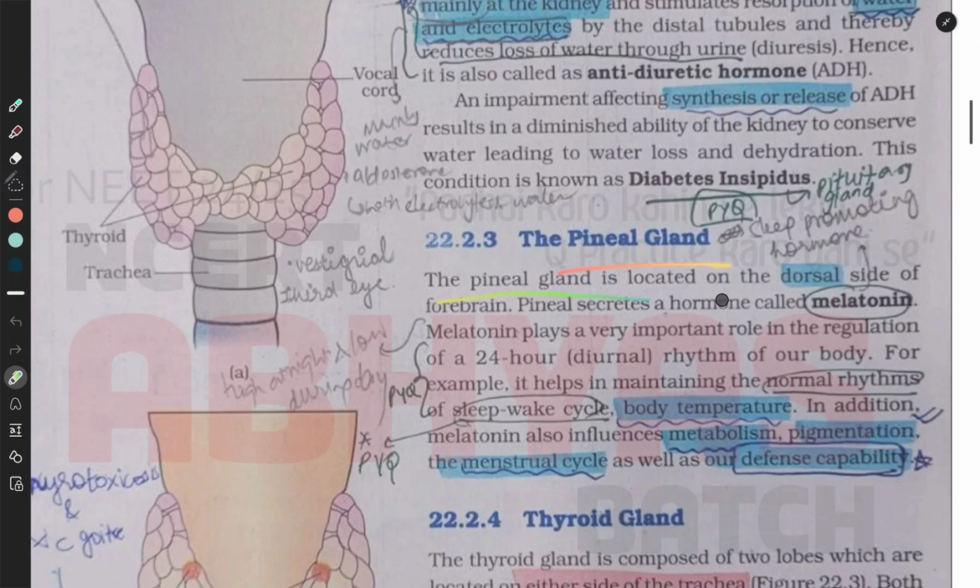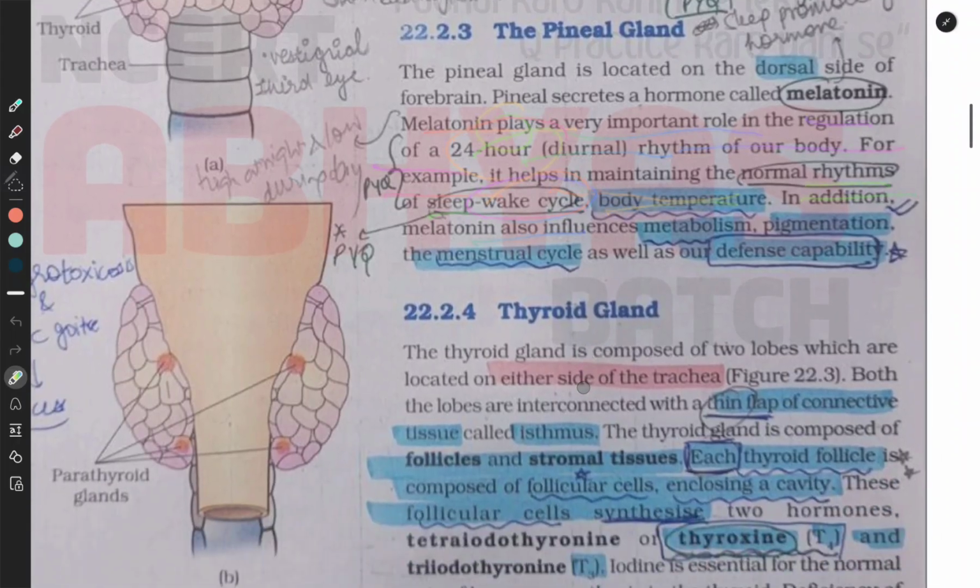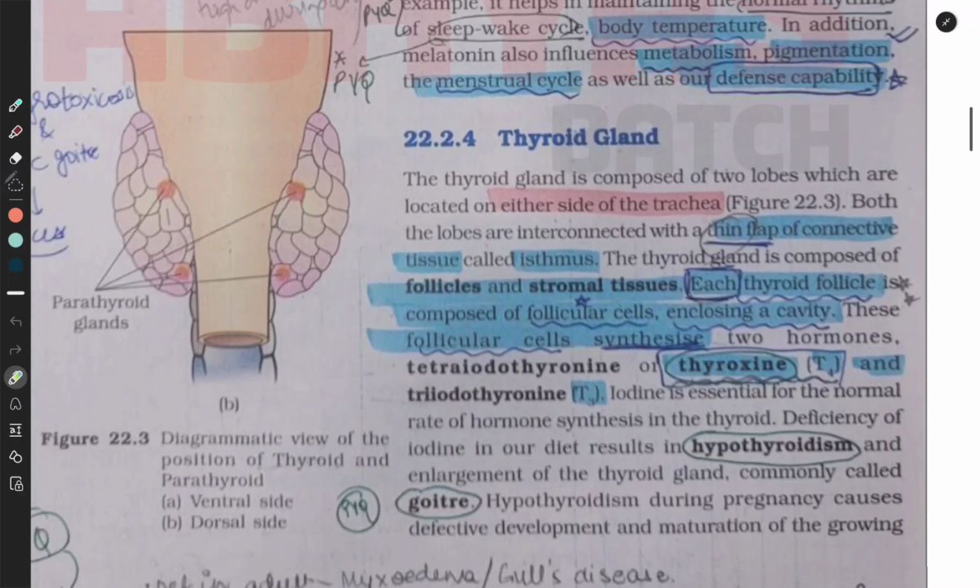The pineal gland. The pineal gland is located on the dorsal side of the forebrain. It secretes a hormone called melatonin. Melatonin plays a very important role in the regulation of a 24-hour diurnal rhythm of our body. For example, it helps in maintaining the normal rhythms of sleep-wake cycle and body temperature. In addition, melatonin also influences metabolism, pigmentation, the menstrual cycle, as well as our defense capability.